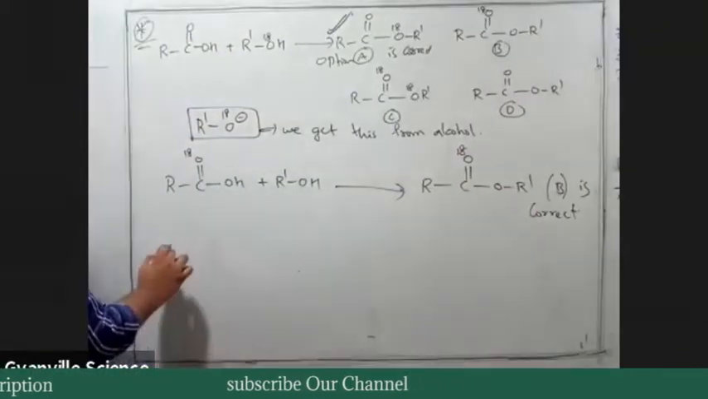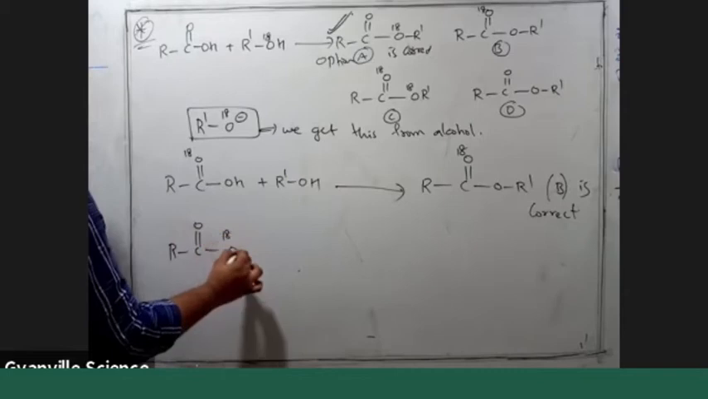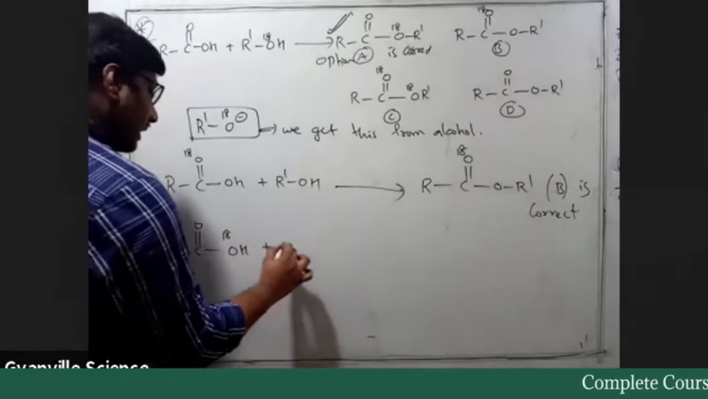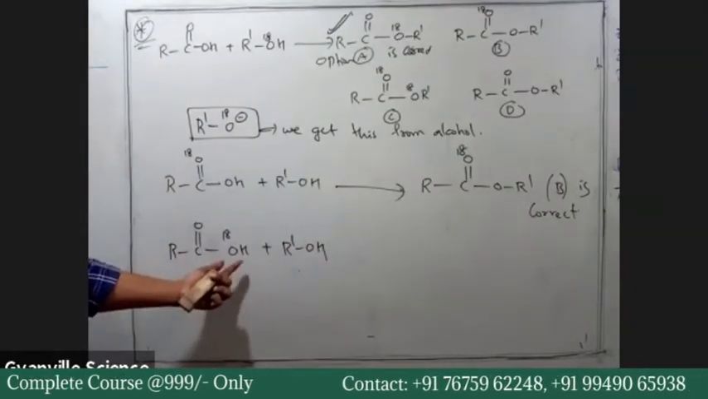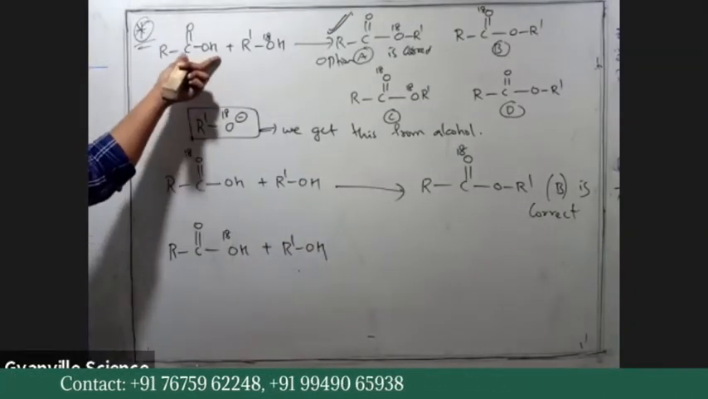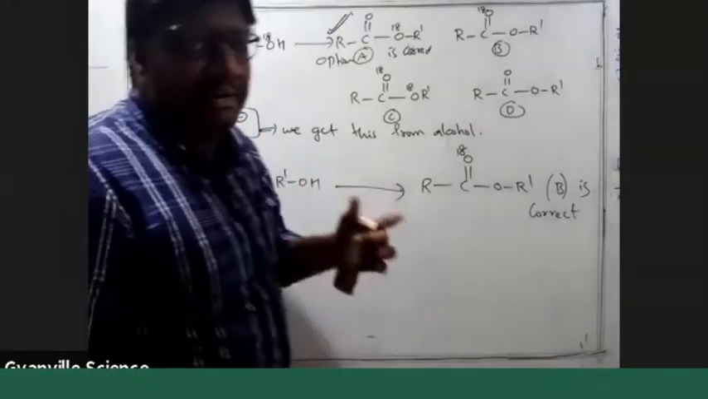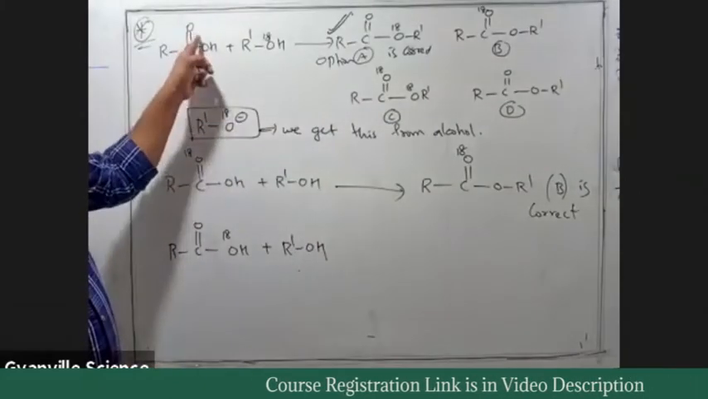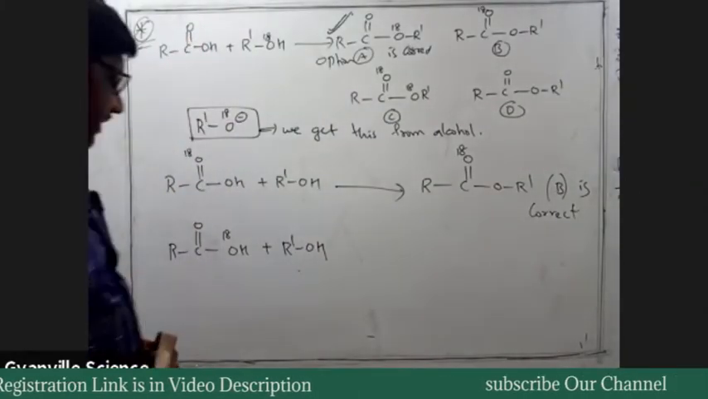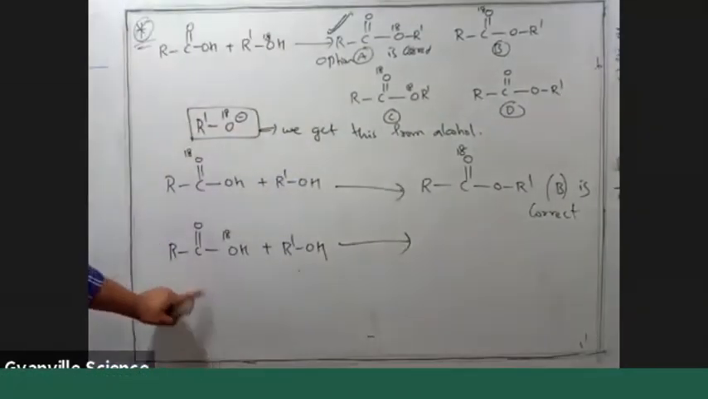Now let us make it even more interesting. C double bond O O18H plus R dash OH. So I am making the O18 in this acid group, the OH group that we have in carboxylic acid. In that OH I am replacing the oxygen 16 with oxygen 18. So here, what will you get?